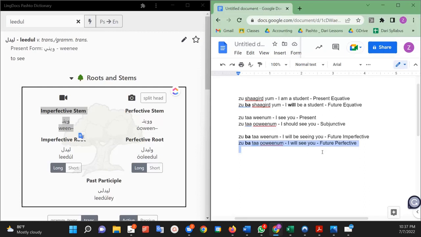Then we also have a second future tense, called the future perfective, because we use the perfective stem for it. Notice the perfective stem in this case is uwin, uwinam. So zibata uwinam, and this means I will see you. We have this type of tense in English as well. It is used to talk about something happening in the future while thinking of the event as a whole or as a one-time event. It can also be used when there is a little less certainty that the event will happen.